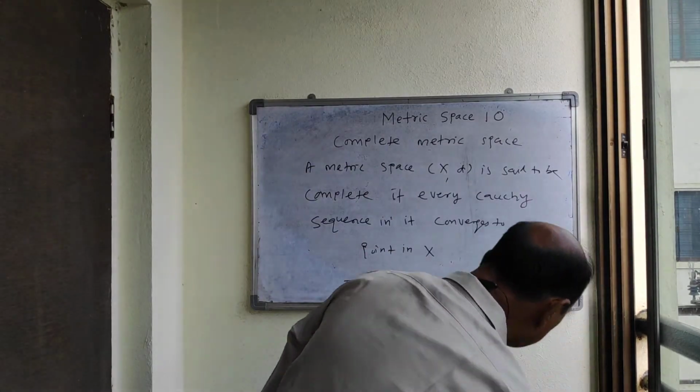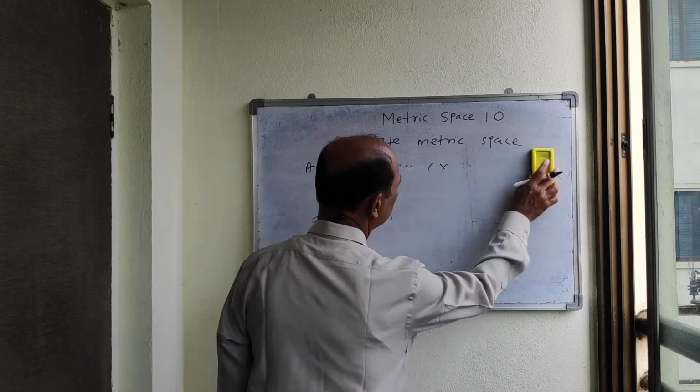So let us prove some examples of this complete metric space.